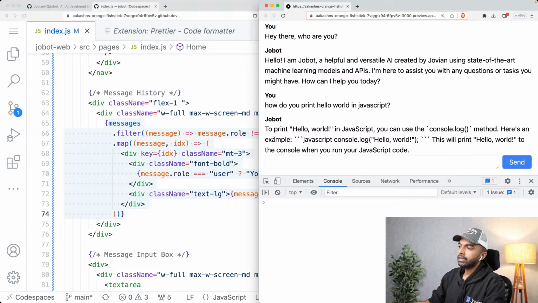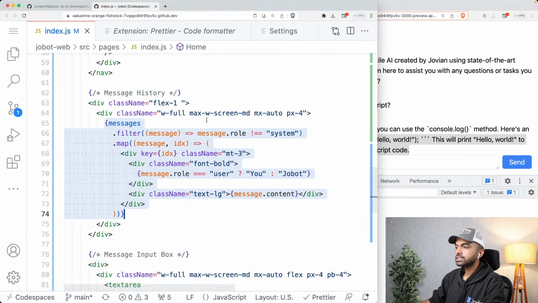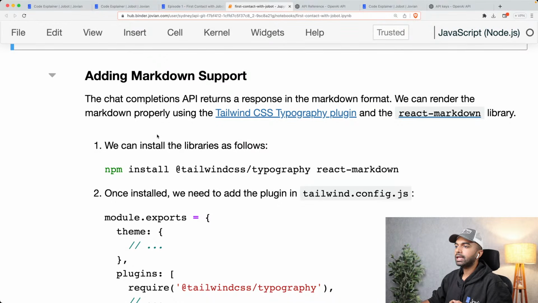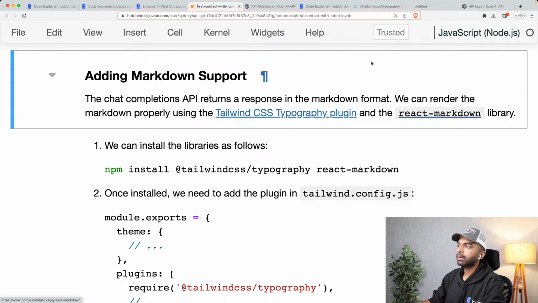This will print. Okay. Now clearly this is not formatted properly. You can see that there are these three quotes and then it says JavaScript, then it says console.log. Not easy to see. So the ChatGPT API returns responses in a format called Markdown, and we can render Markdown properly using the Tailwind CSS typography plugin and the React Markdown library.